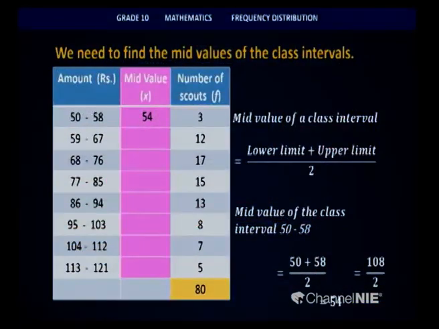Now children, second class interval, 59 and 67, the sum of those two values you divide by 2. Therefore, you get 63. So, I have done the sum, so I can give you the answers like this. Yes. So, all the mid values I have put in the second column.